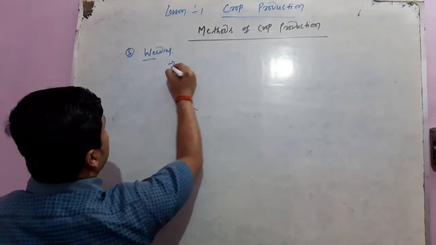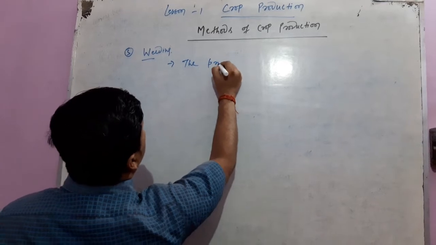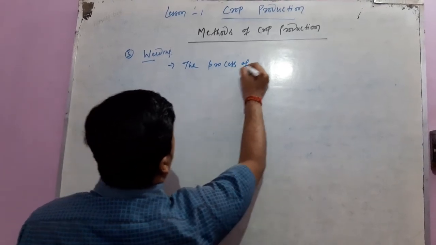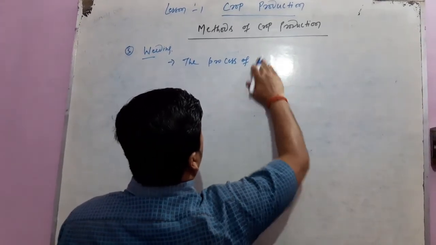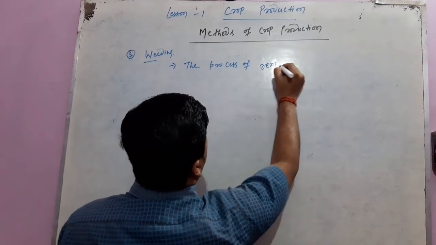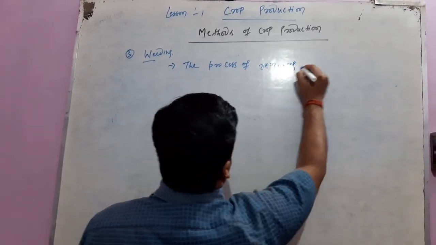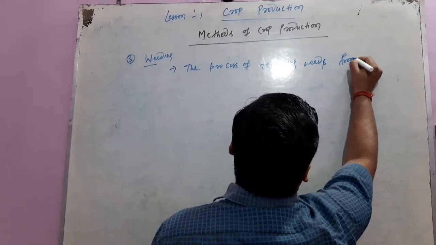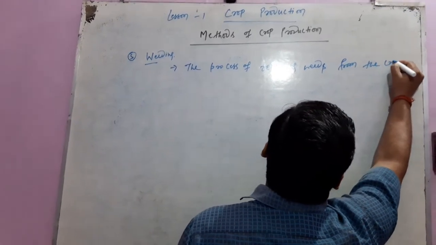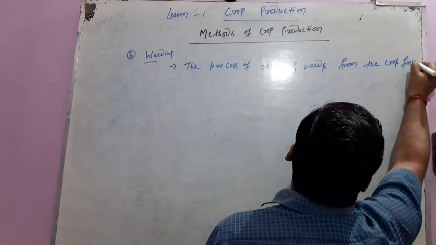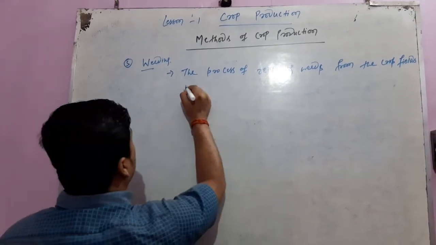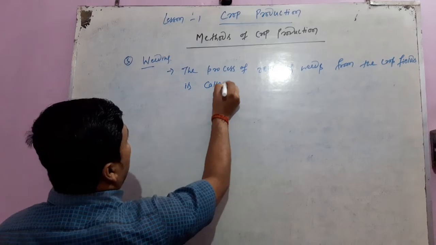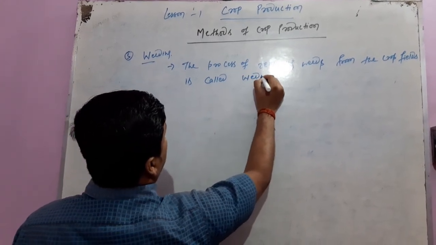So the process of removing weeds from the crop fields is called weeding.